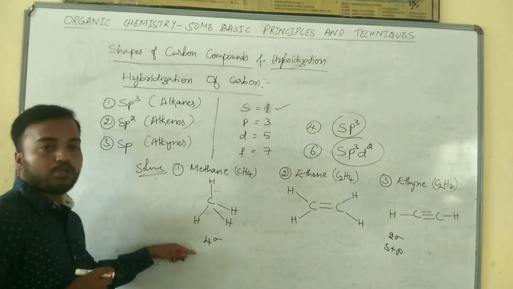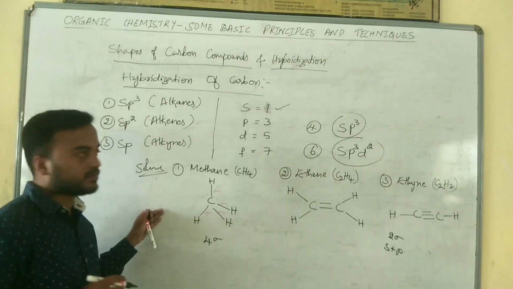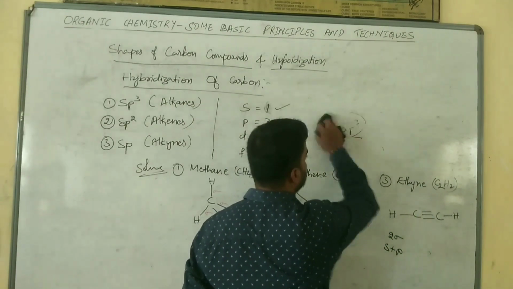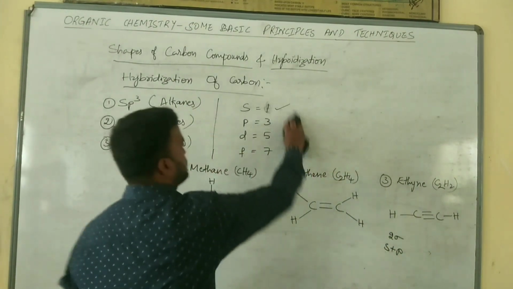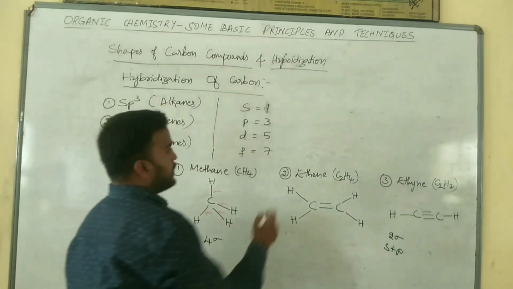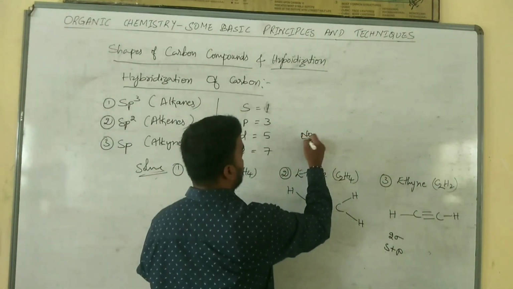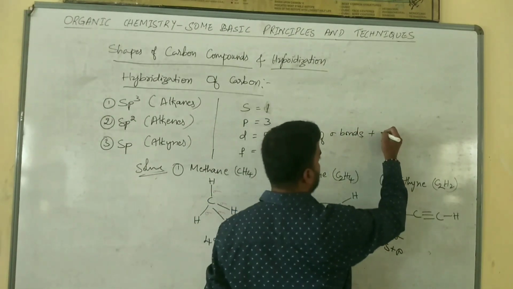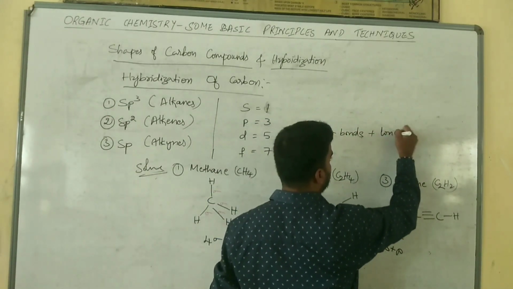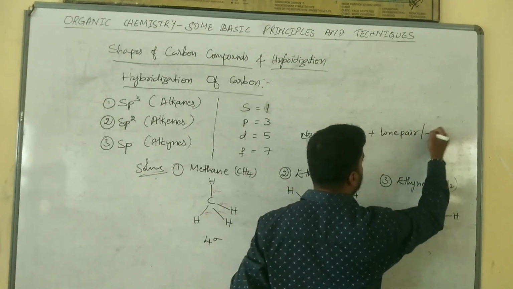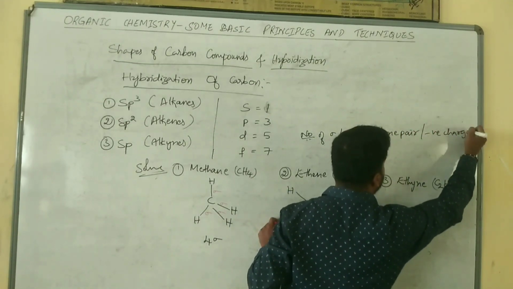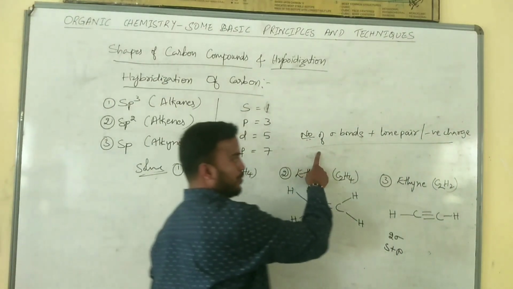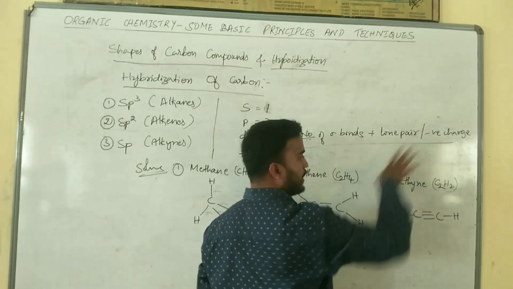There is one formula to calculate hybridization: the number of sigma bonds plus the number of lone pairs or negative charge. It is the formula to calculate hybridization.